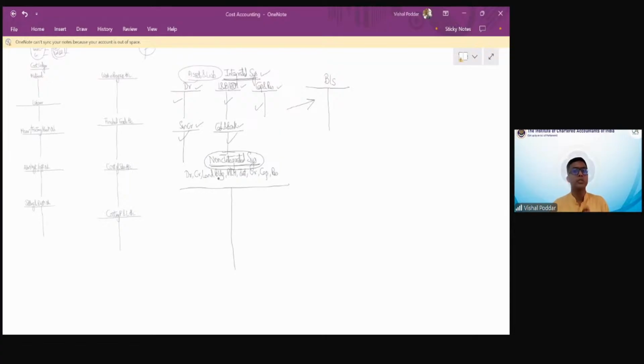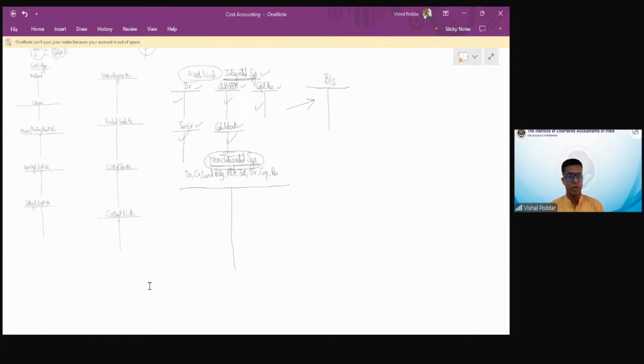And then secondly comes integrated, non-integrated. Obviously, once you have to do accounting, you have to select one of the methods. Now, students, coming to my main question after all this explanation, the main question that I want to ask is, out of these two, integrated and non-integrated, which one do you feel would be applicable in the real world? You can write I for integrated, N for non-integrated. What do you think, students, out of this would be applicable in the real world?